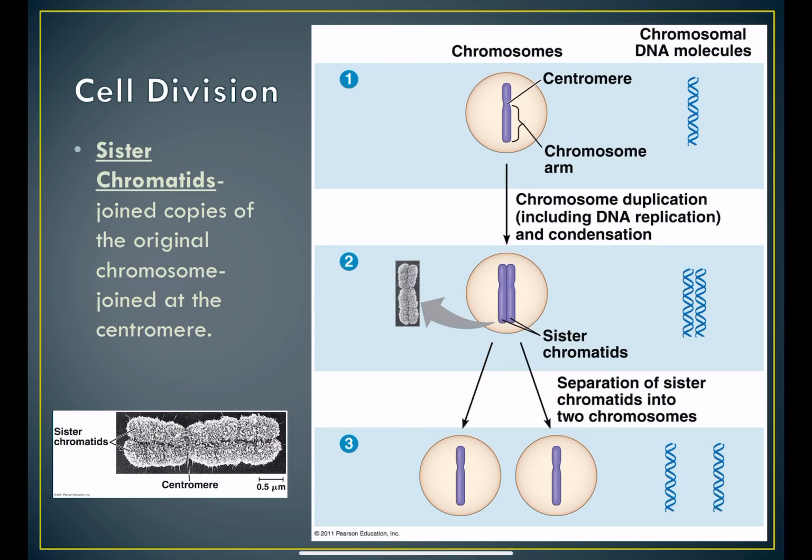So, in cell division, in mitosis, we have what are called sister chromatids, and that's the copy of the original chromosome, okay? So when the DNA is replicated, you have this one chromosome, and it gets copied, and you form the sister chromatids. And these sister chromatids then separate into two individual cells, okay?